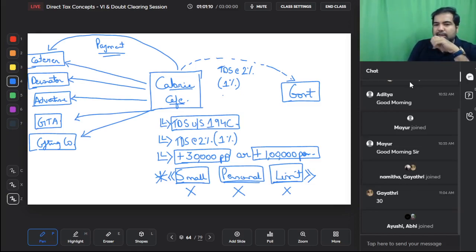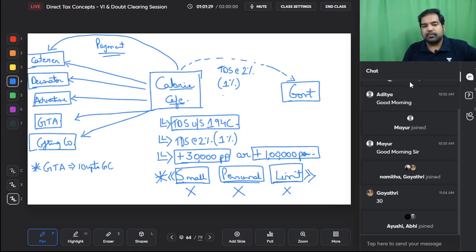A couple of more things. This is detailed, so watch out carefully guys. Next exception: if you are making a payment to a goods transport agency who is small, that means who holds up to 10 goods carriages, and who has given you the PAN details, then both these conditions have to be there.